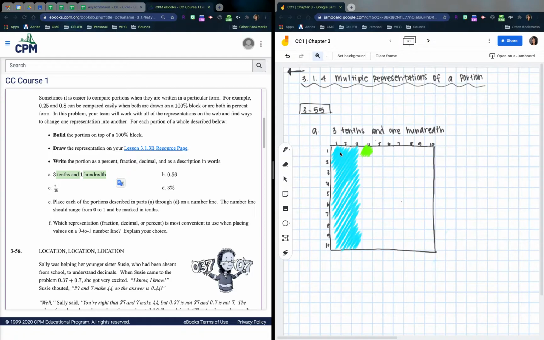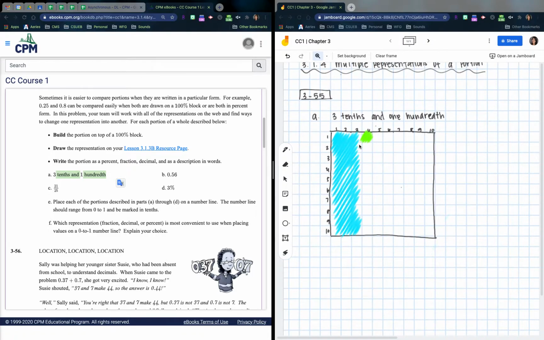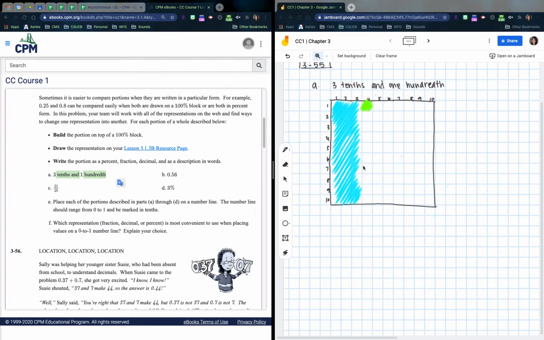The other way you can write this is, and let's do this in the web diagram right here. So that would have gone in the center. The other way you could have written it is 3/10 and 1/100. So we can write it as 31/100. And I skipped some lines so that you can write it there. Right, 31/100. The easiest way that I can do this one is the decimal.